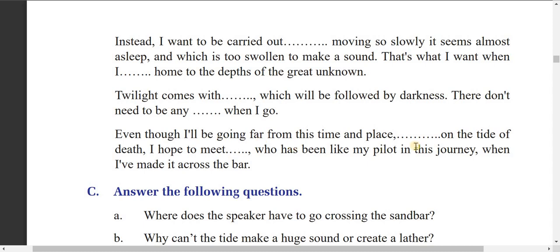Even though I will be going far from this time and place, floating on the tide of death, I hope to meet God, who has been like my pilot in this journey, when I have made it across the bar. So we can fill in the gaps, blanks in this way.